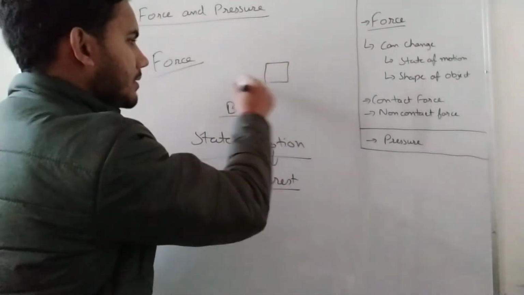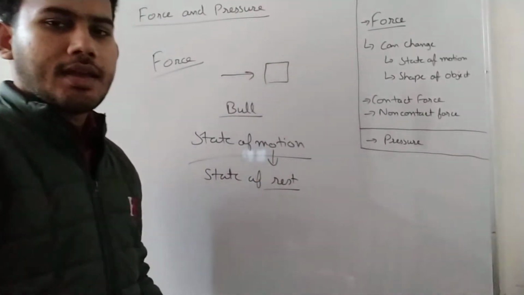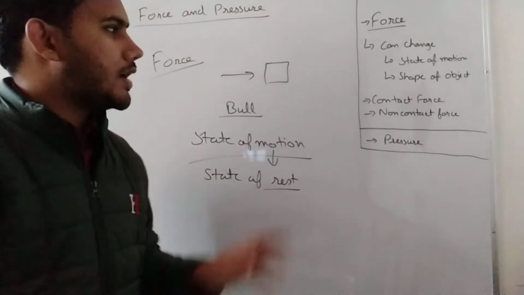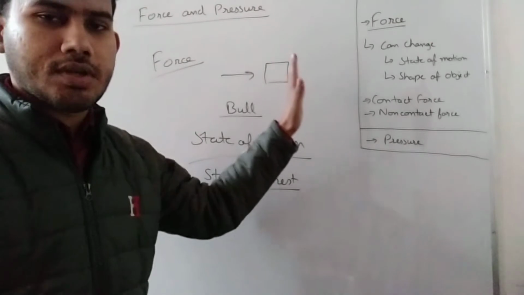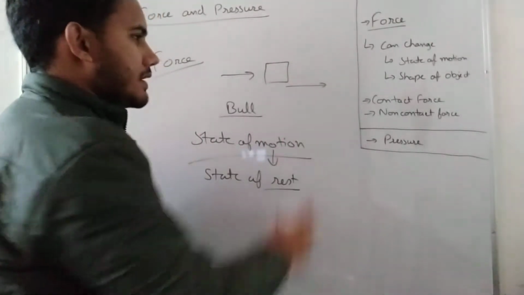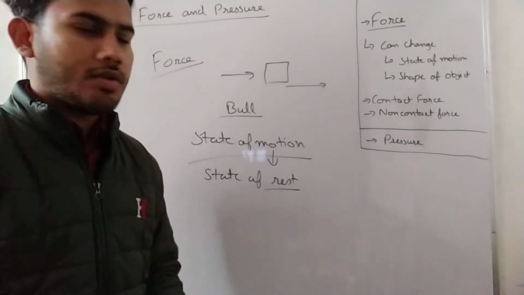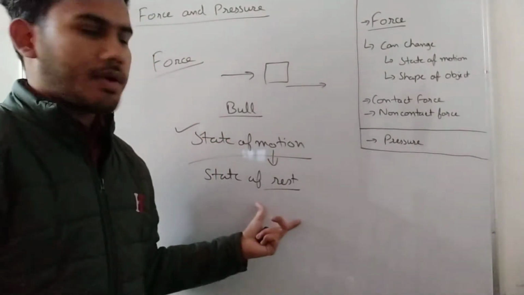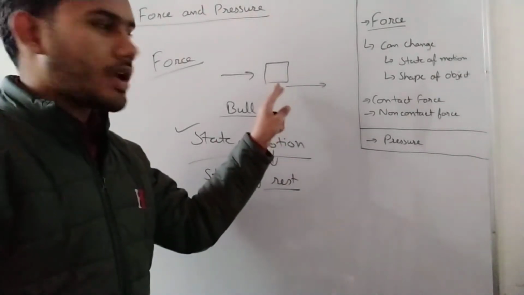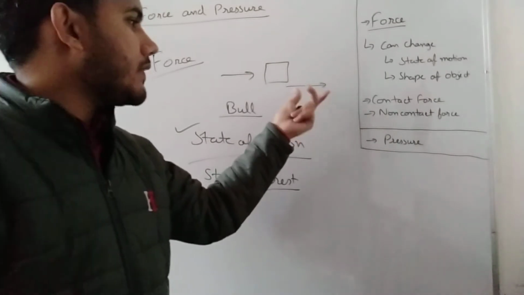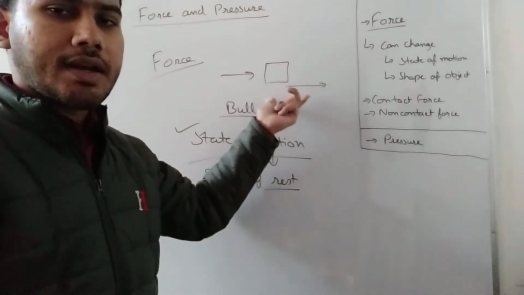Here is the box and you are pushing it, so a force is applied, and it changes the state of motion. It is at rest and then it moves in this direction. The box was at rest and now it is moving, so we can say the force is applied and it has changed its state of motion.